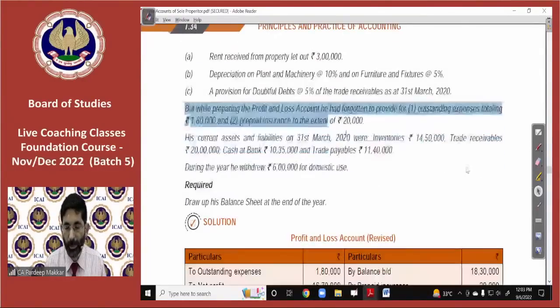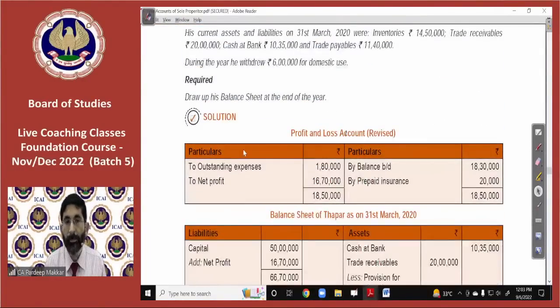Outstanding expenses, we know it very well. Those are to be added to expenses. So if you add it to expenses, obviously your expenses on the profit or loss debit side will increase. So due to that reason, he has entered it here.